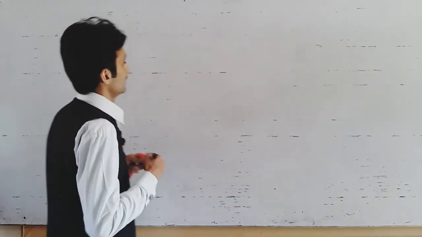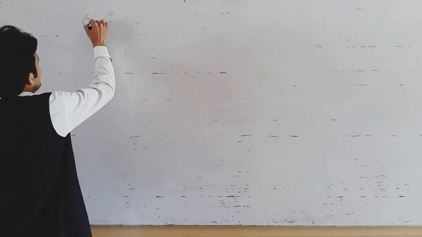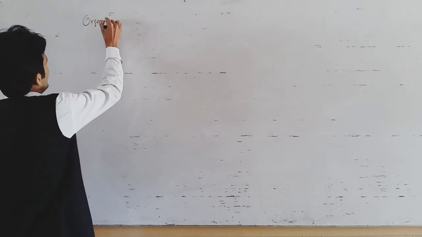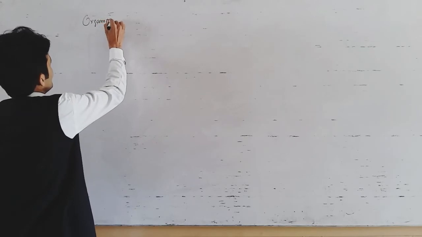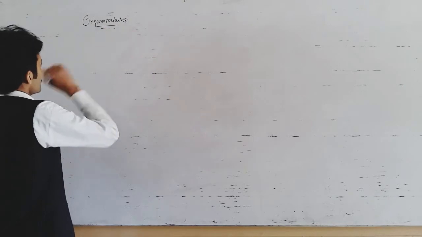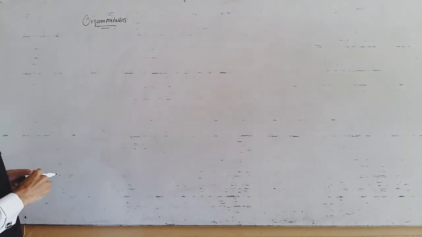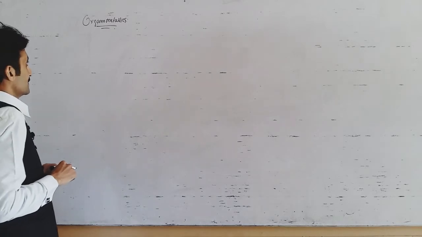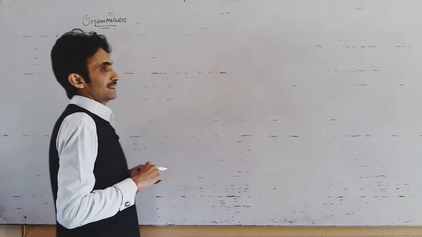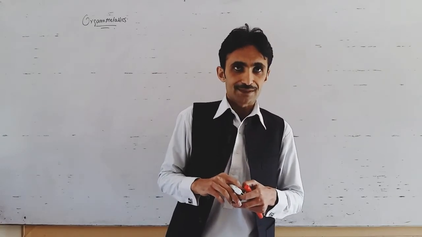What are organometallics? Basically, when we talk of organometallics, we refer to compounds in which we have a carbon and metal connectivity.